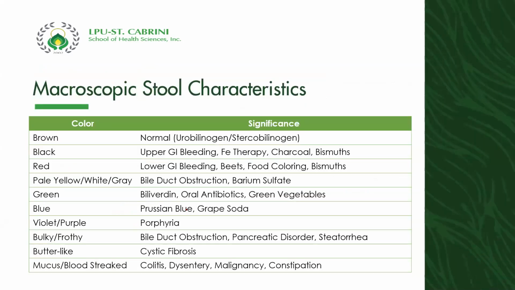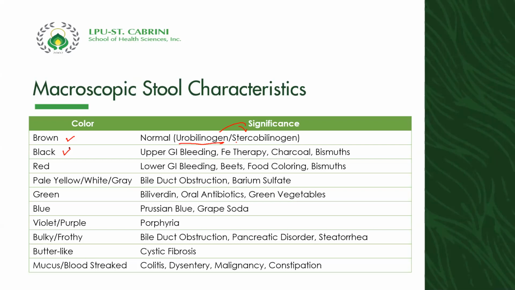Alright, for the macroscopic stool characteristics, brown is the normal color. The reason why the color of the stool is brown is because of the pigment urobilinogen. This is from the synthesis of our bilirubin, which converts to become stercobilinogen. Later, I'm going to show you the synthesis of bilirubin so that you will understand why the stool is brown, because of the stercobilinogen.